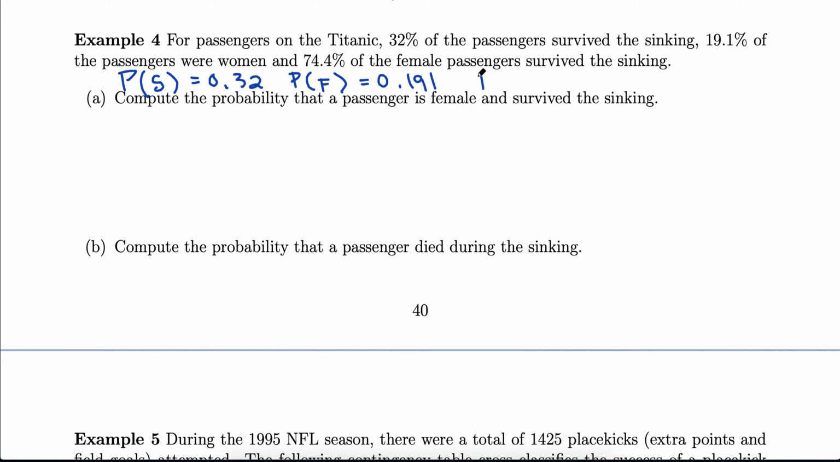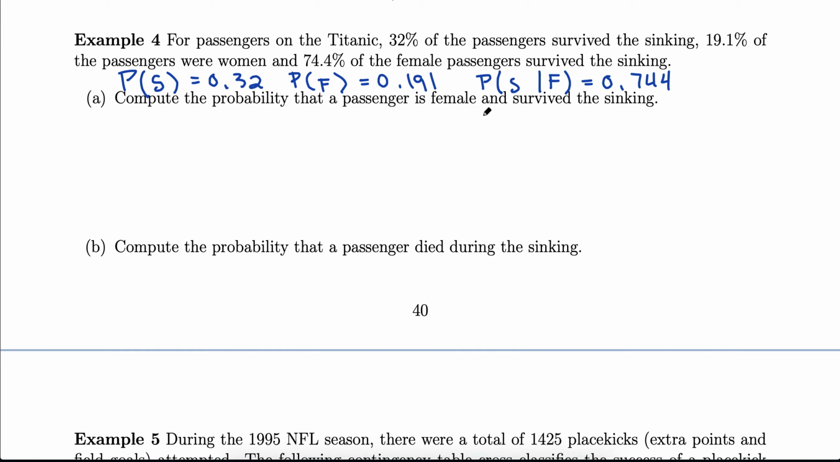Then 74.4% of the female passengers survived the sinking. So be very careful on this one. Think about it for a moment. Is this talking about all passengers? Nope, it's talking about of the female passengers. So instead of everybody, we're going to have this given group, the females. The probability of surviving is 0.744. Now we're ready to go.